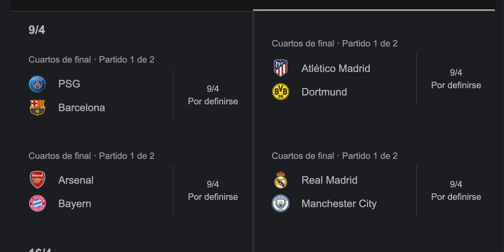About PSG, at this moment they are leading the French league, Ligue 1, with 56 points. They have a 10 point advantage over the second place, which at this moment is Stade Brest, and PSG are going to win this tournament. At this moment PSG is not playing very great football, but they have top players like Kylian Mbappe and Barcelona.